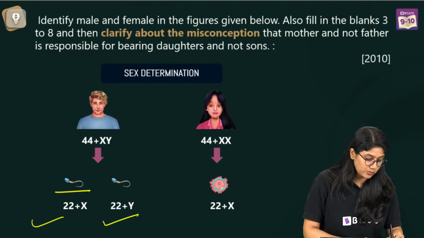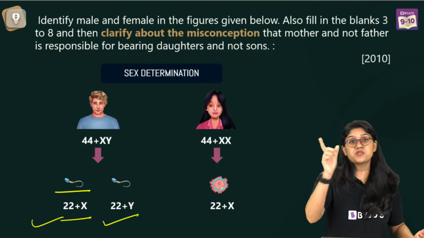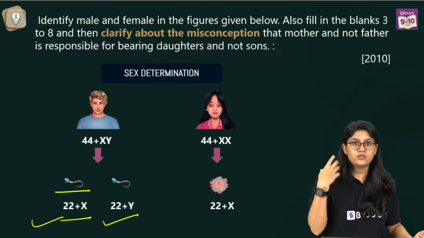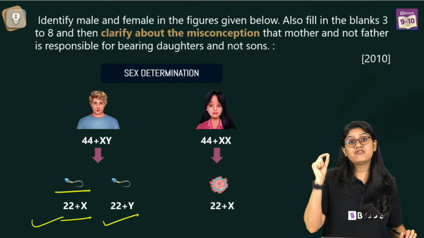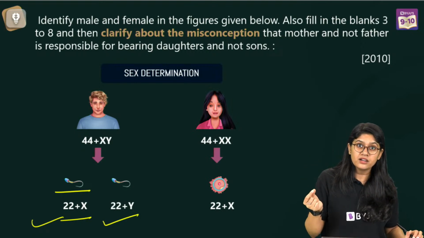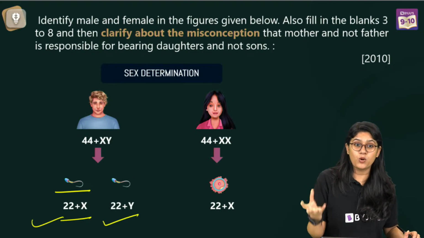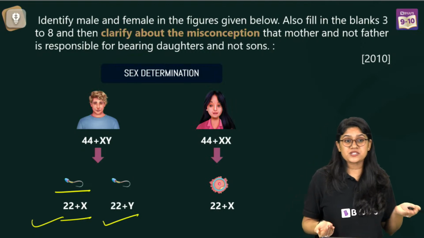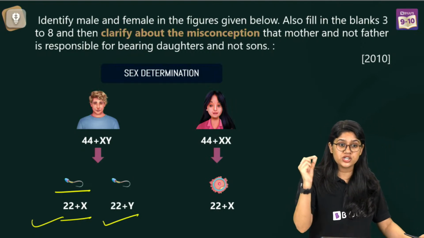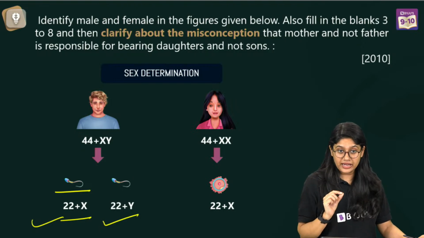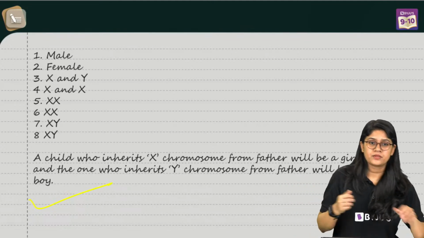If the sperm carrying the X chromosome fuses with the female X chromosome, the gender of the child will be female. But if a sperm carrying a Y chromosome fuses with the egg which has an X chromosome, the gender of the child will be a boy. So it's a 50-50% probability, and males are responsible for the determination of the gender, not the female. Everyone, this is how you can frame your answer.